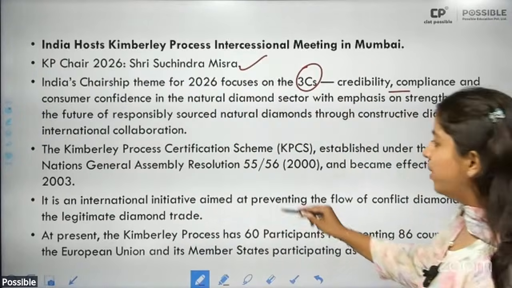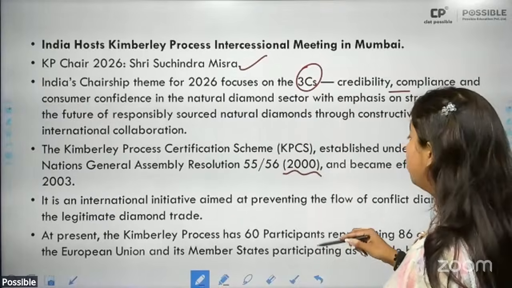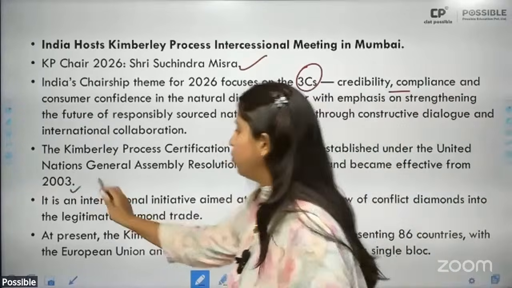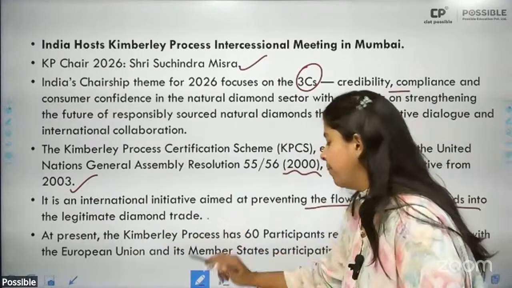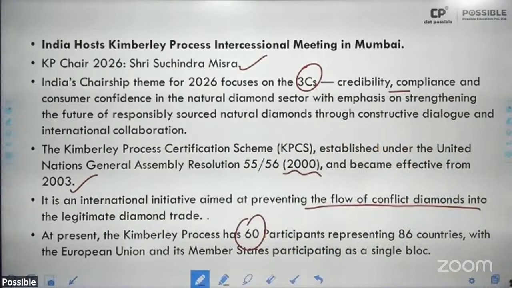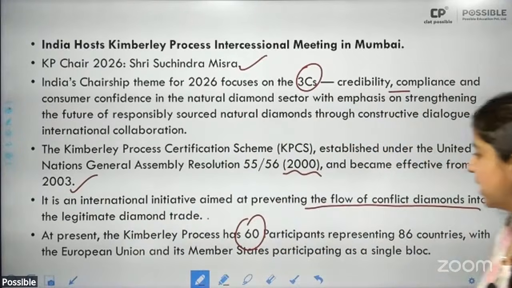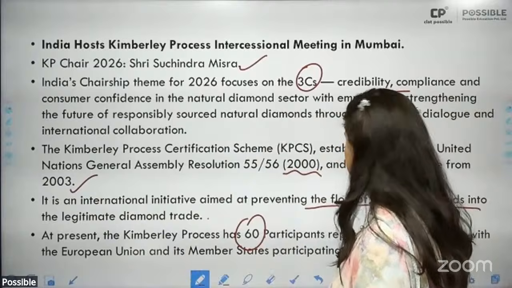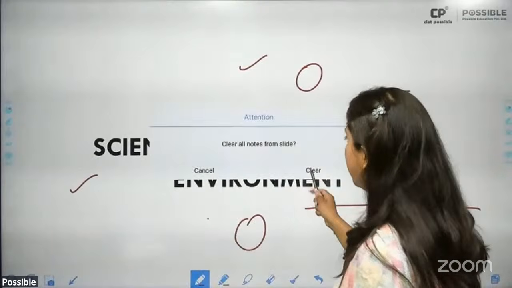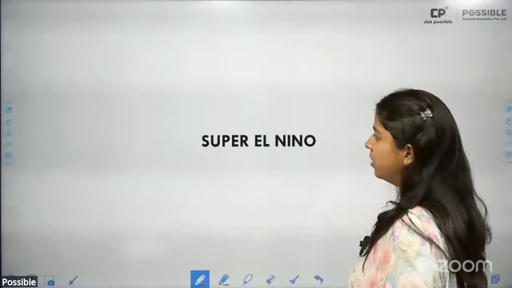This was established in 2000 and became effective from 2003. It is an international initiative aimed at preventing the flow of conflict diamonds into the legitimate diamond trade. At present, it has 60 participants representing 86 countries, with the European Union and its member states participating as a single block. Now coming to science, technology, and environment.